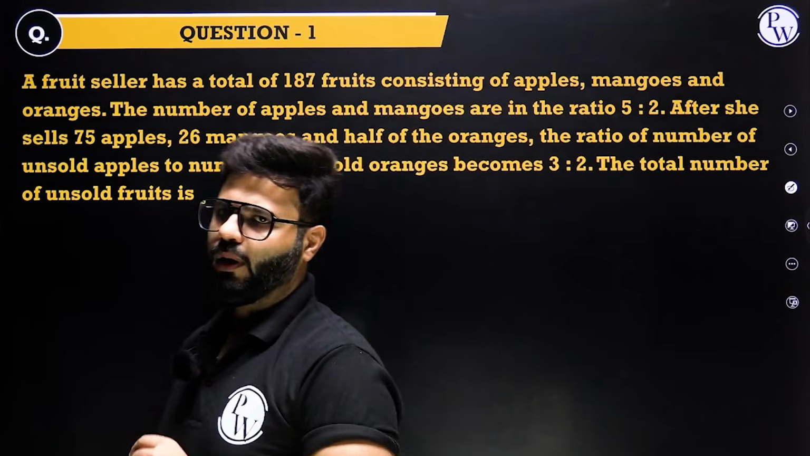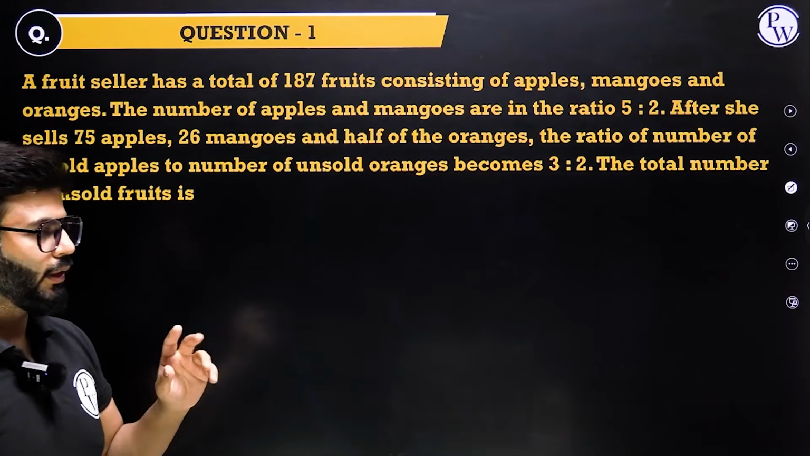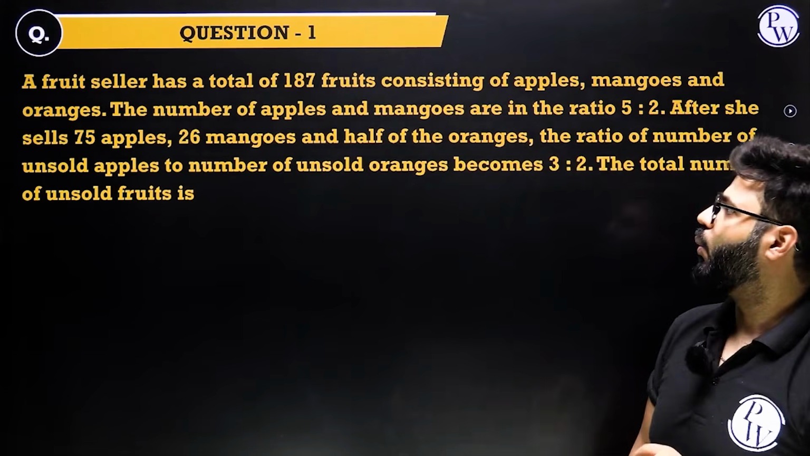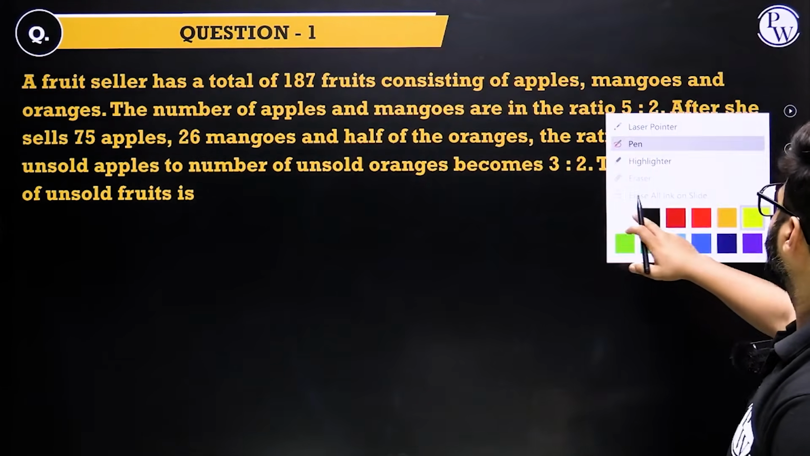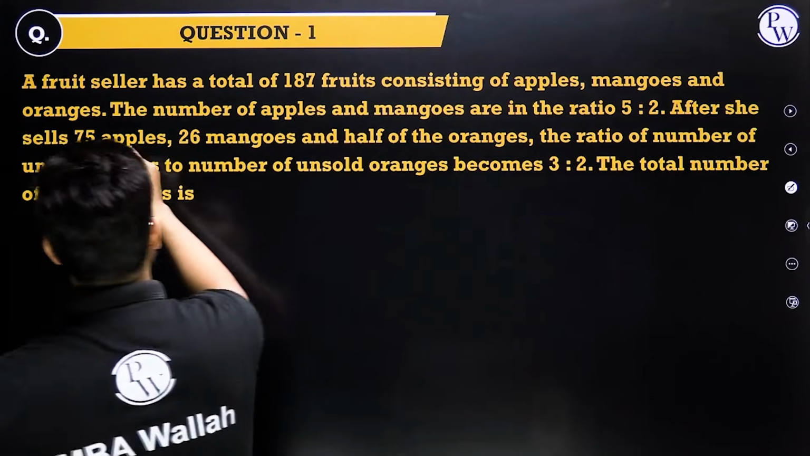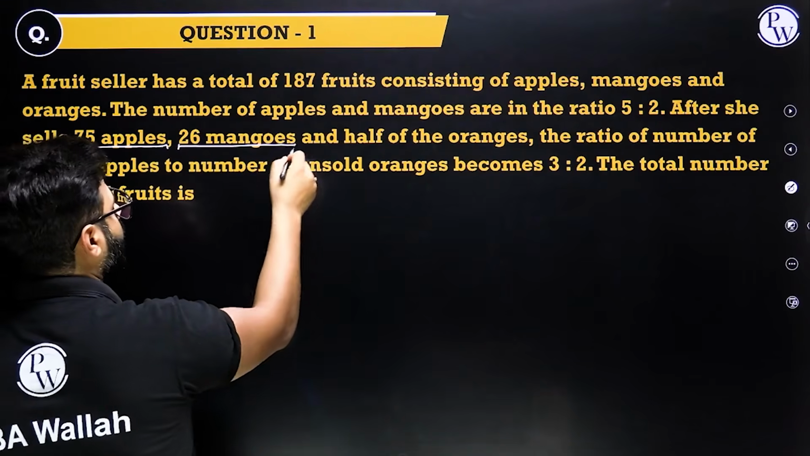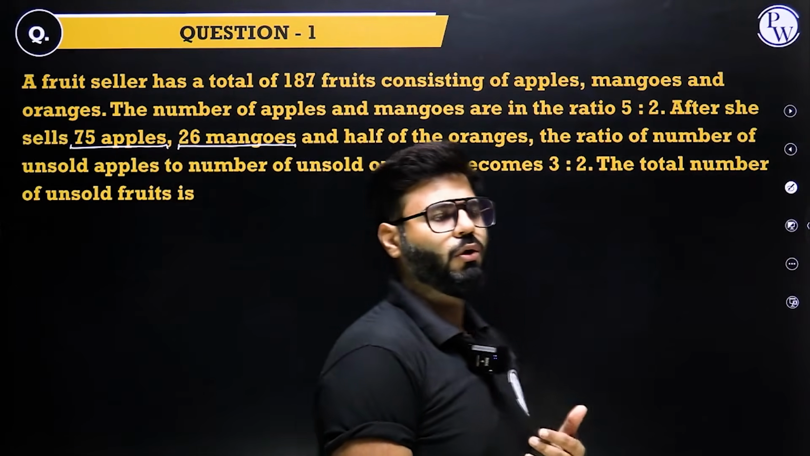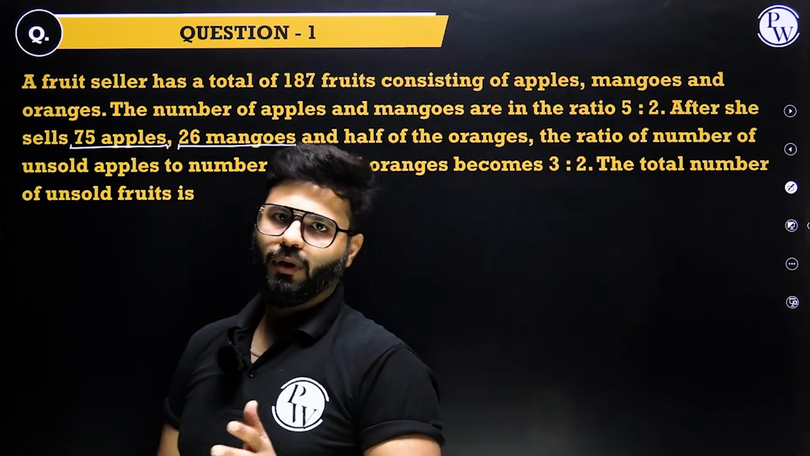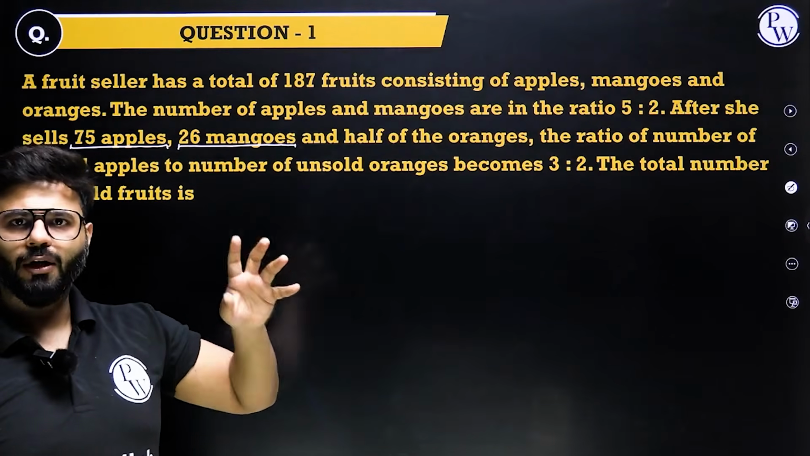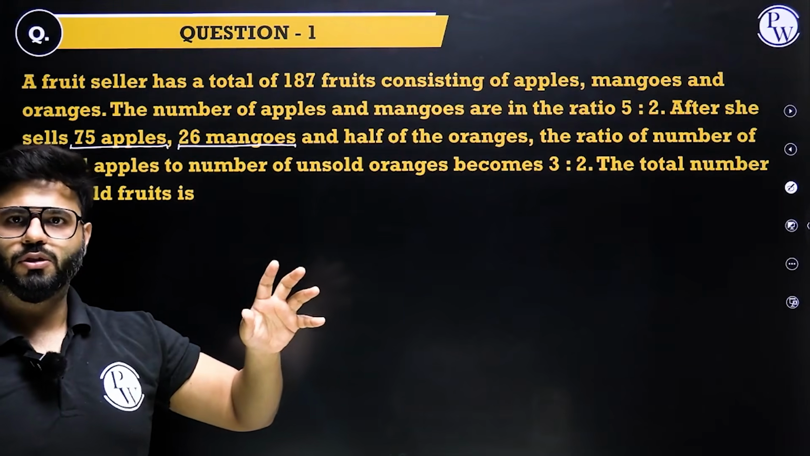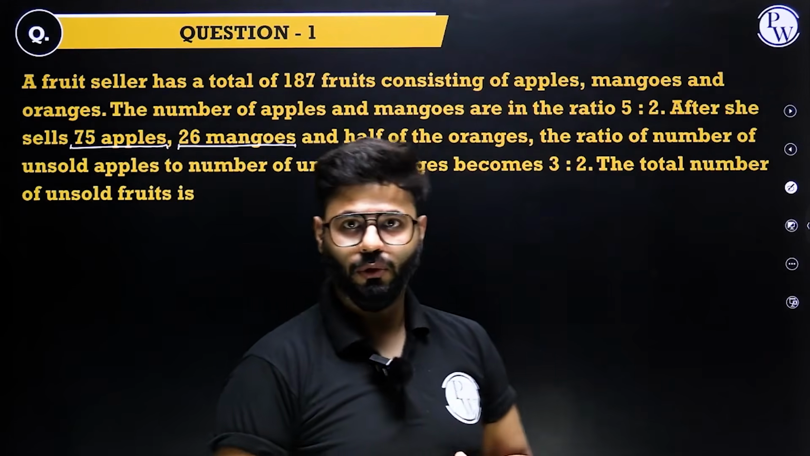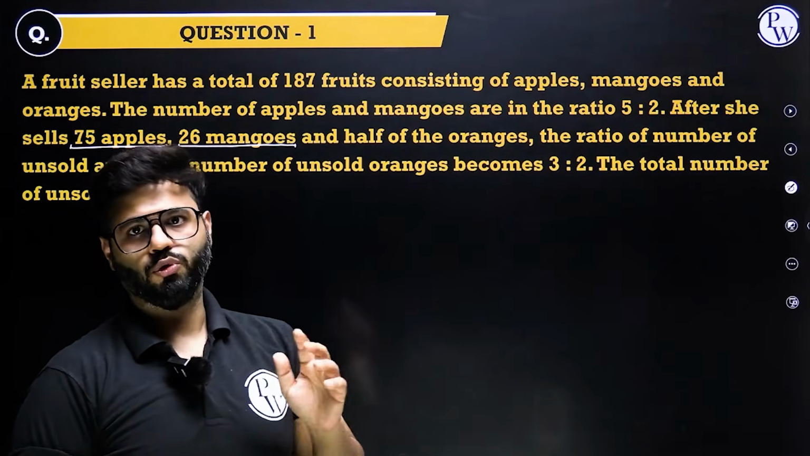Alright. Now the point here is I cannot go with the assumption method. In the last class, when we were talking about the easy questions, we started with an assumption method. Now why can we not go with the assumption method? Have a look. After she sells 75 apples, 26 mangoes, a specific number. Whenever we have a specific number, we cannot start with an assumption, right? Because here it's not like a part of it has been sold or a percentage of it has been sold. Whenever you have a specific number, assuming a number totally changes the ratios, right? So in such cases we have to start with variables.